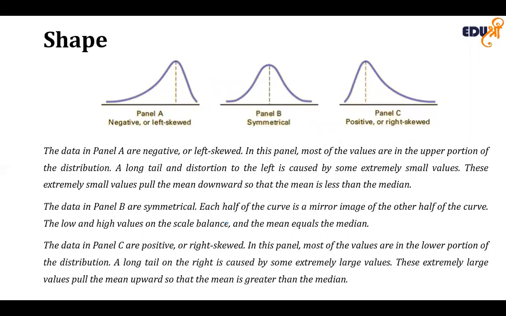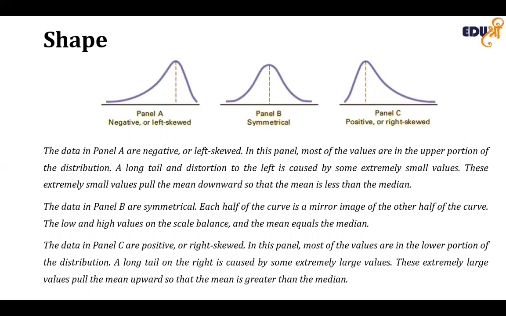In case of positively or right skewed, most of the values are in the lower portion of the distribution. A long tail on the right side is caused by some extremely large values. Because the skewness statistic for such a distribution will be greater than zero, the term positive skew is also used to describe the distribution. These extremely large values pull the mean upward so that the mean is greater than the median.